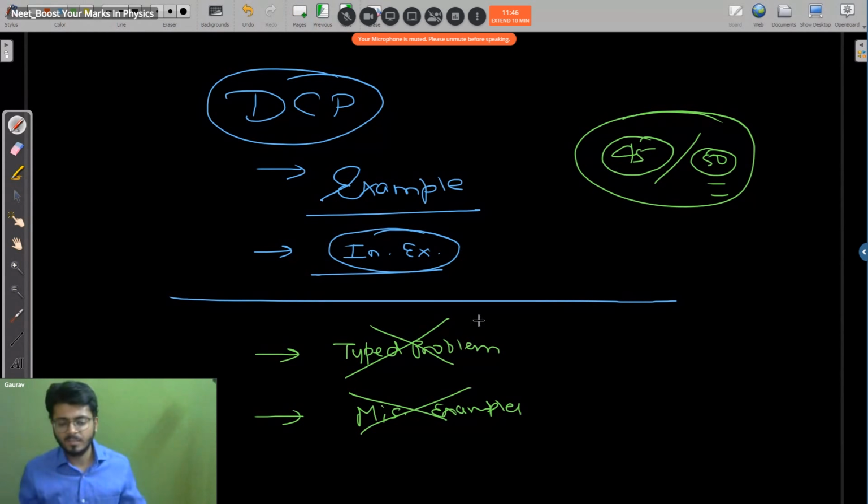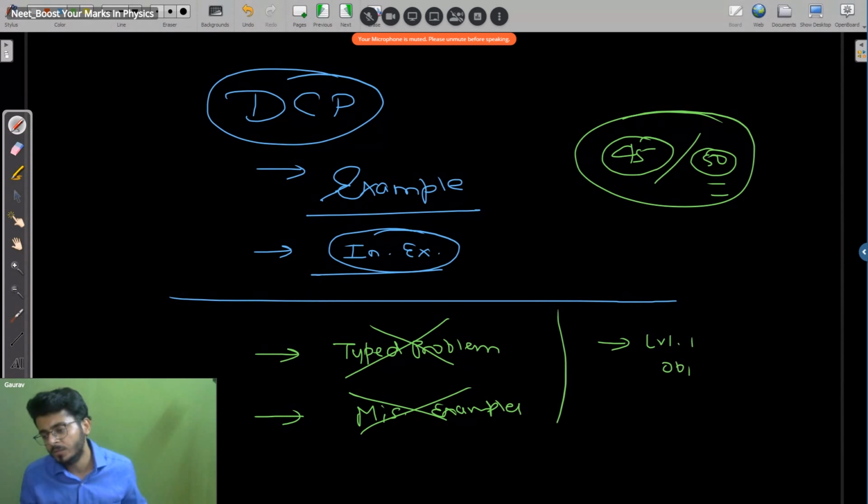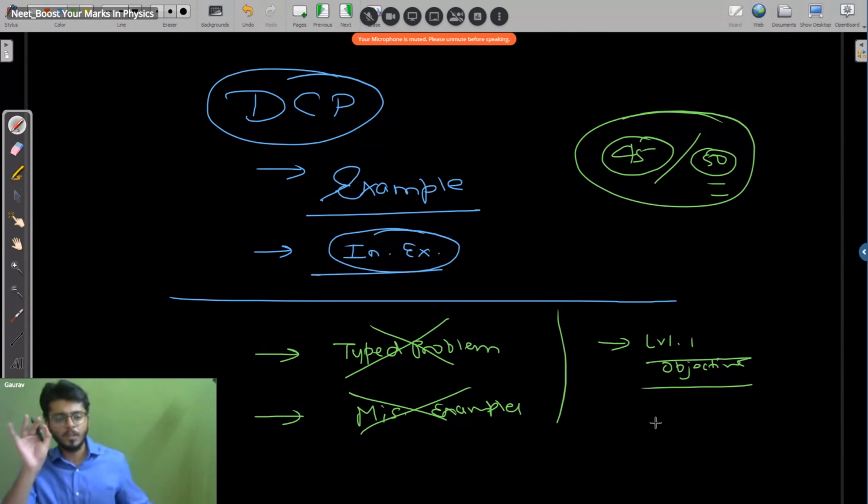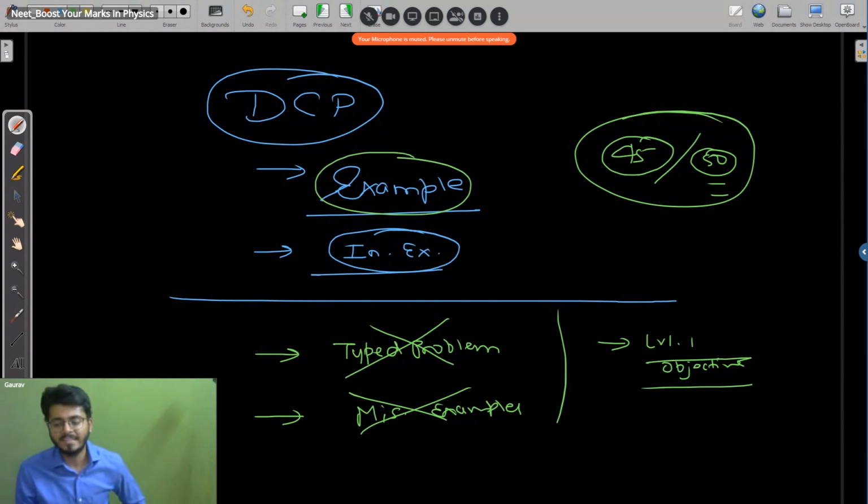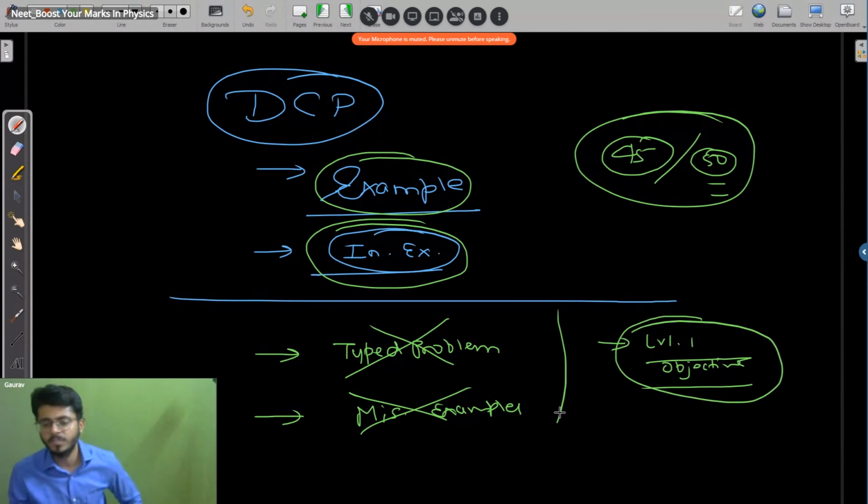So, Kajal, I will explain what happens after this. In exercises you will be solving Level 1 objective questions only. Assertion, reason you will be leaving, and everything other than objective questions you will be leaving. So this is how you have to approach DC Pandey if you are preparing for NEET. Just solve the examples, then introductory exercises, and then go for Level 1 objective.